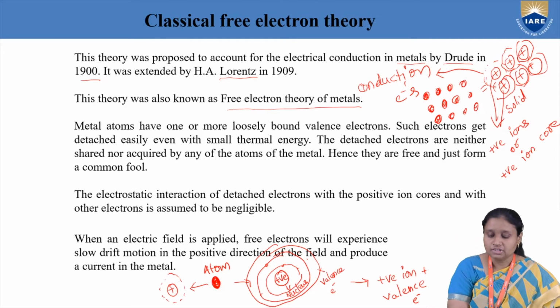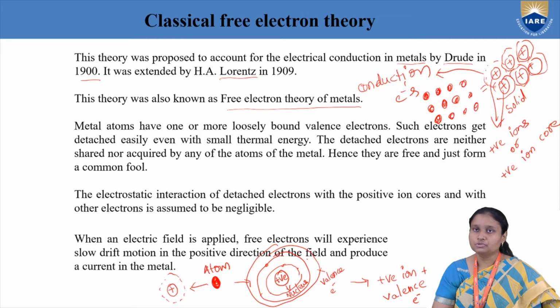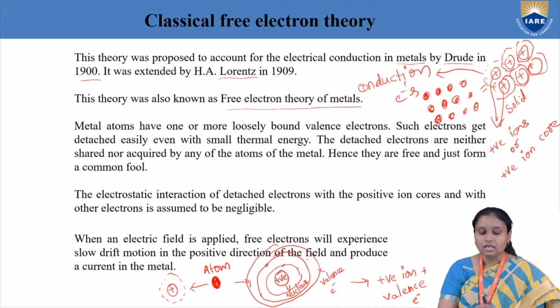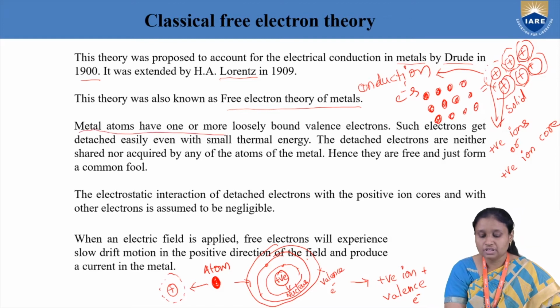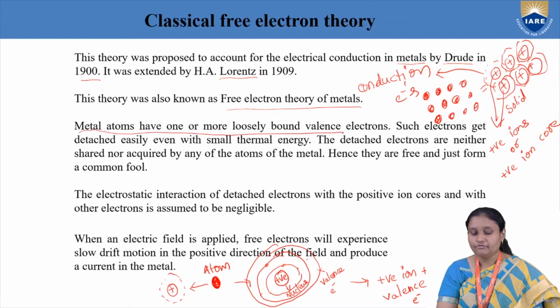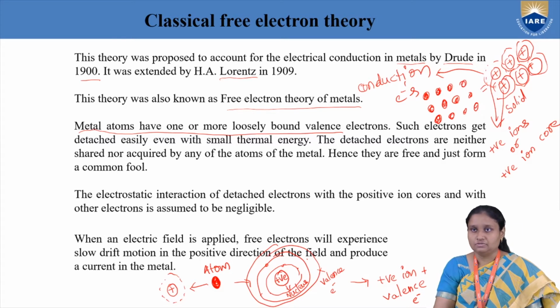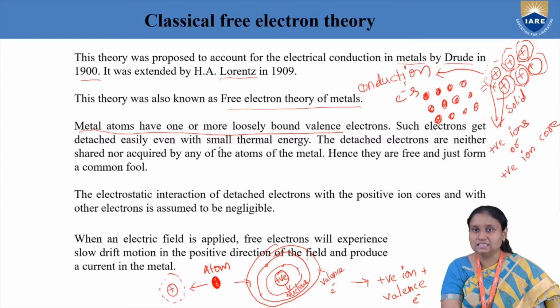Now, as I have told you before also, this classical free electron theory was taken in order to explain the conduction mechanism in metals. If you take metals like sodium, lithium and so on, they have one or more loosely bound valence electrons. What do we mean by loosely bound electrons? They can easily come out of their atoms, move and take part in conduction. These electrons get detached easily even if you supply a small amount of energy.